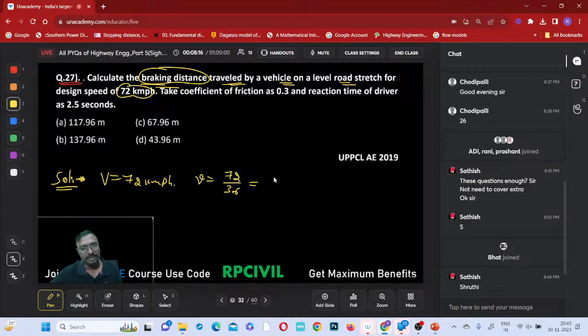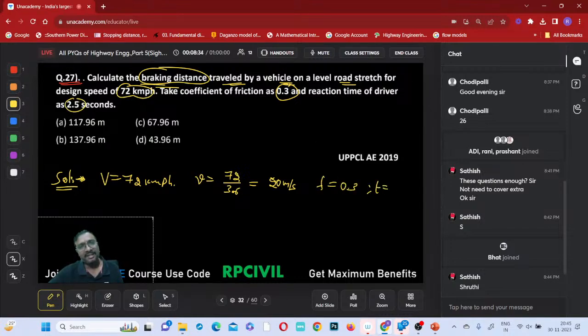Anything you can use, right? What is it you can say? 3.6 into 2 is 7.2, into 20 it will give 72, right? 20 meter per second, right? What is it you are having? 20 meter per second, right? So braking distance. Take the coefficient of friction as 0.3. Reaction time of the driver as 2.5 seconds, right?